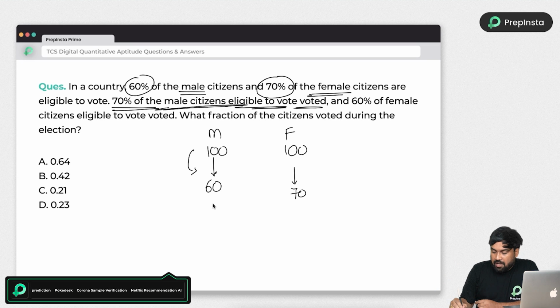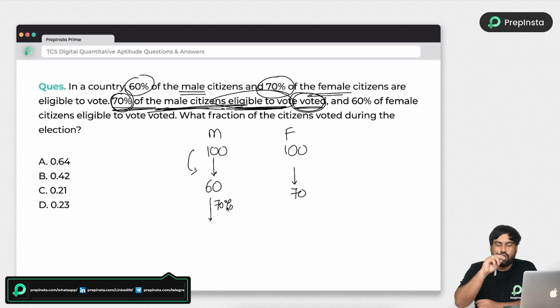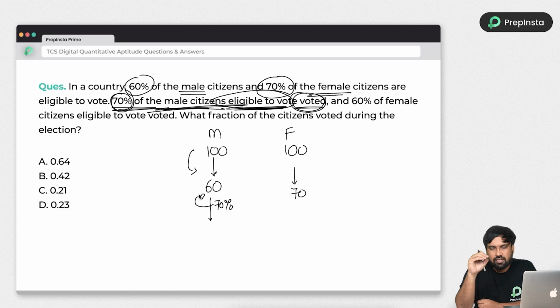So now you have to find 70% of 60, not of 100. 100 is the total number of men, but 70% of the male citizens who are eligible to vote, they voted. So what is 70% of 60? Don't do anything, just multiply 7 and 6. The zeros are cancelled with the percentage. 6 sevens are simply 42. So 42 men voted.